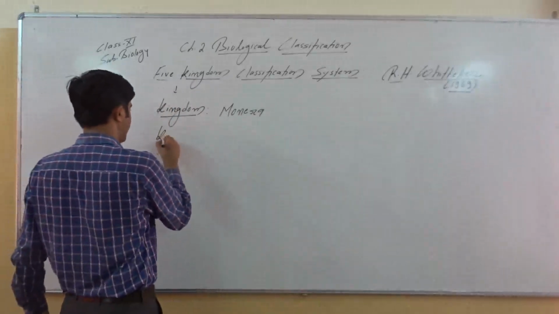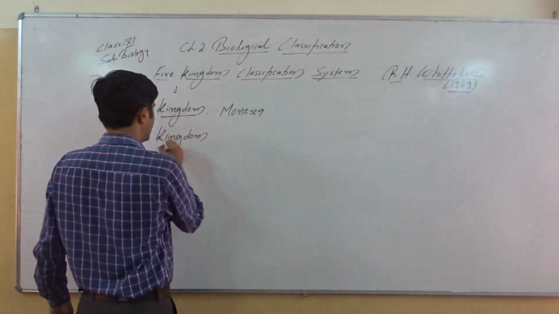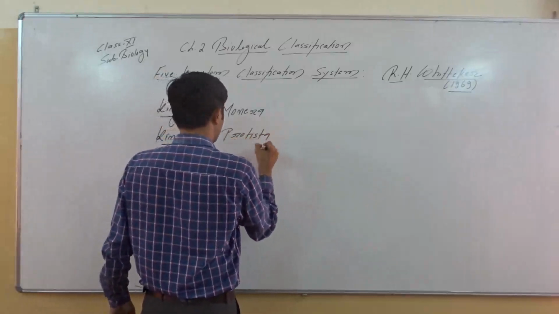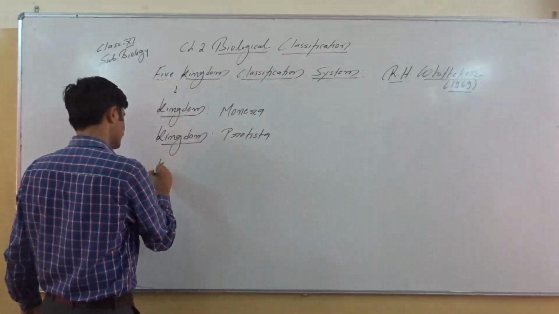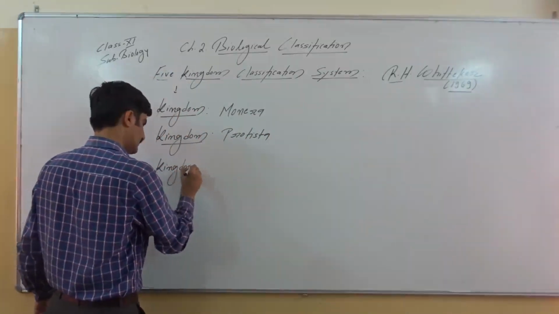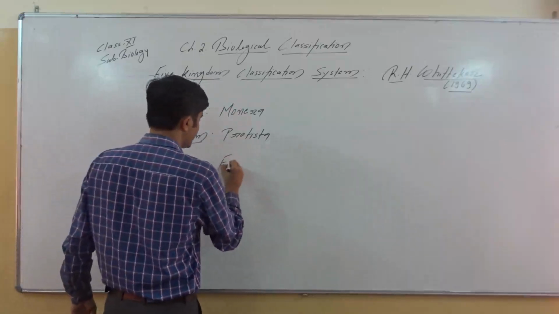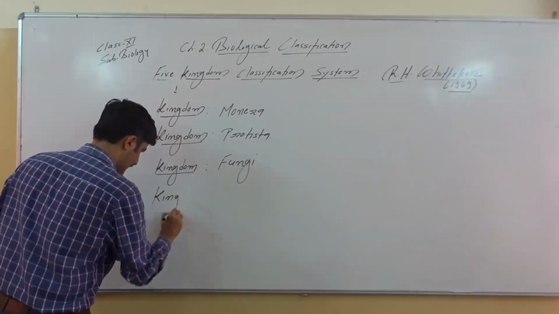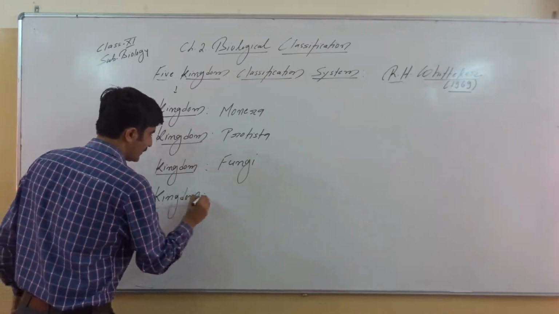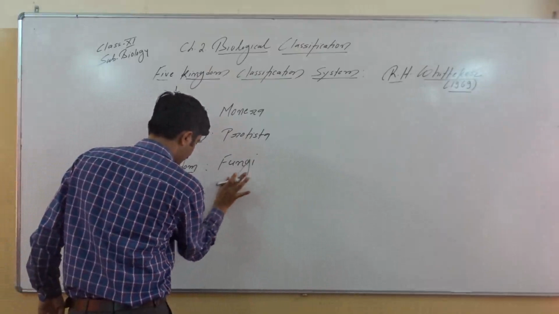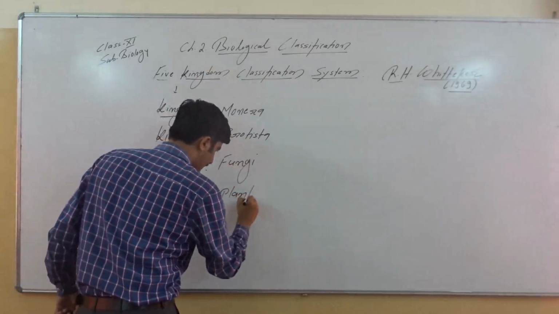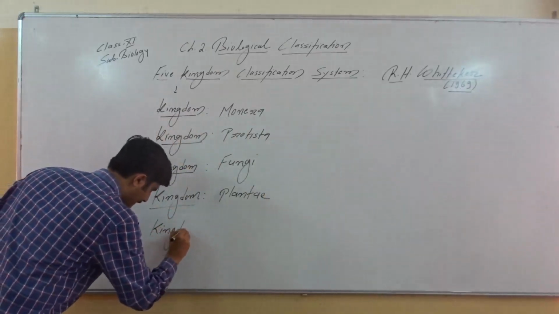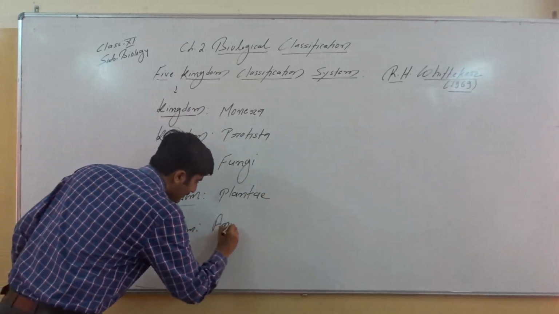Then Protista, kingdom Fungi, kingdom Plantae, and kingdom Animalia. Kingdom is the highest category of classification.